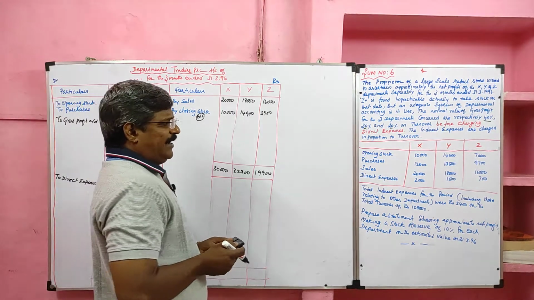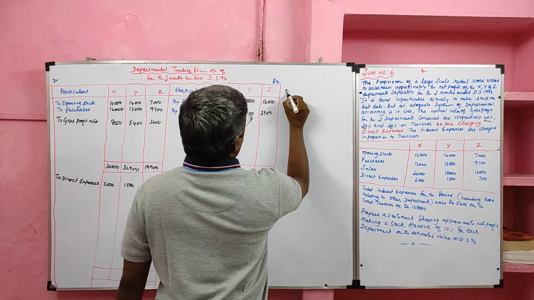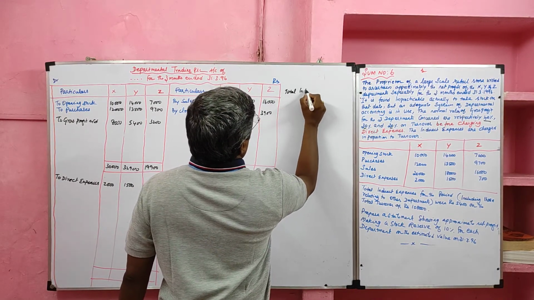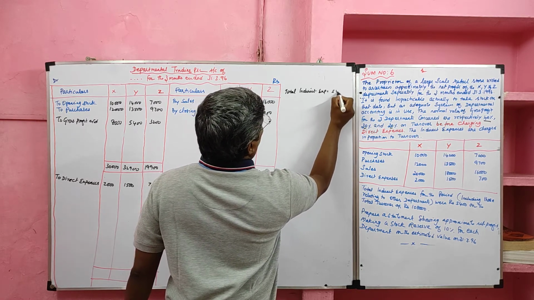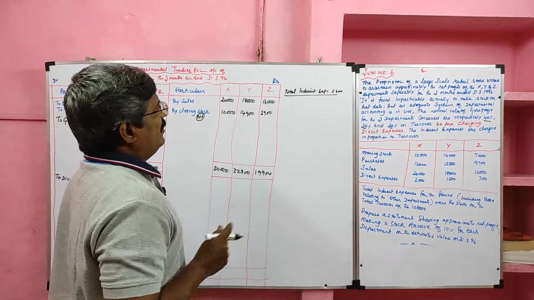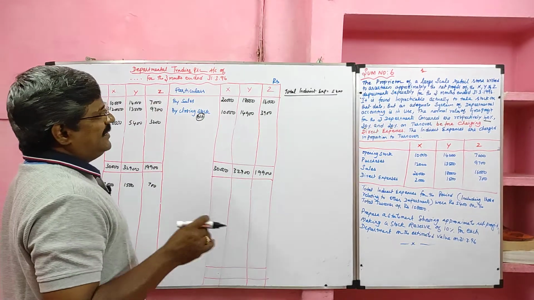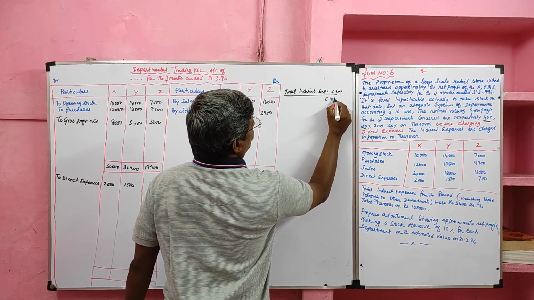Then we should divide the total indirect expenses. The total indirect expenses given is 5,400, for a turnover of 1,08,000 rupees.